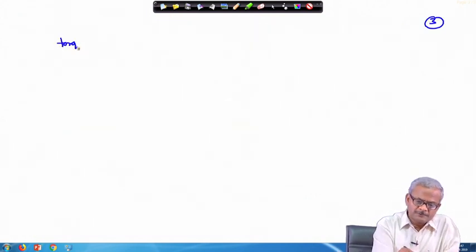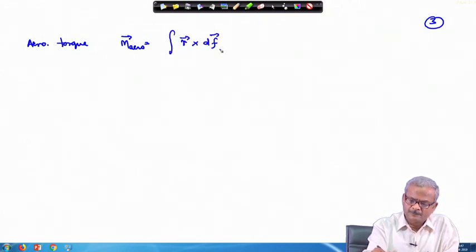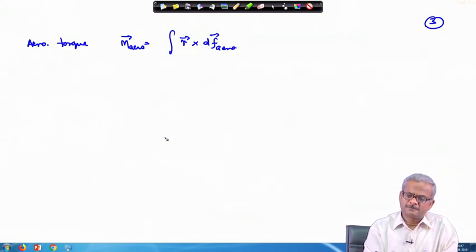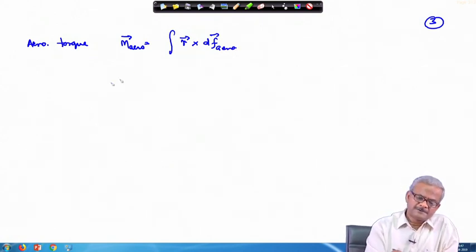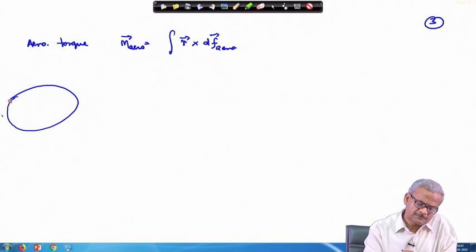So, the aerodynamic torque, we can write that as M aero, and this will be given by r cross dF aero, where r is the distance from the center of mass to the surface element on this body. We are calculating torque about the center of mass.